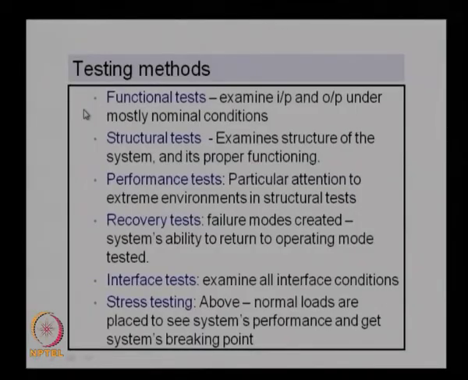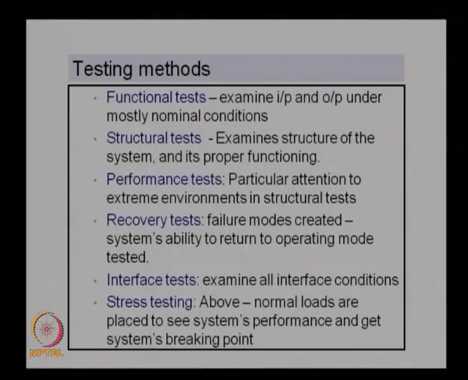functional tests. Basically the functional tests examine the input and output under mostly nominal conditions. Here we give known inputs to the system and try to find out the output, to see whether it is functioning normally. The functional test looks at the input and output, and it will not look into the details of how the output is coming. If the output is not coming, it will not tell you why. So a functional test is basically to look at the functioning of the system, whether a particular input gives the required output.